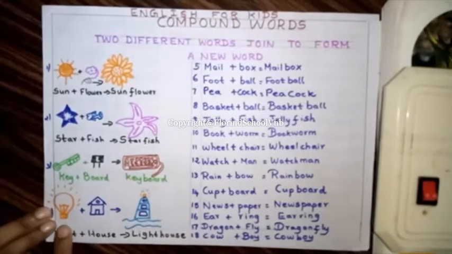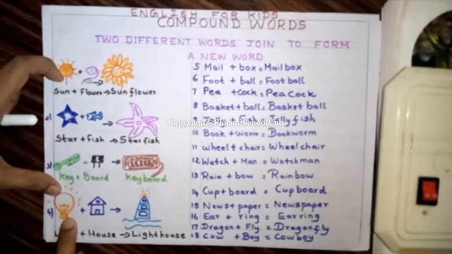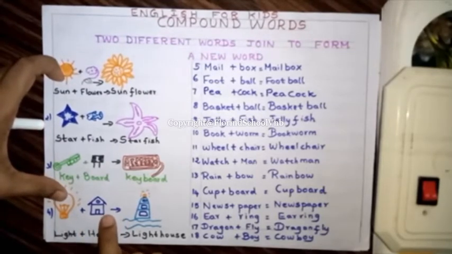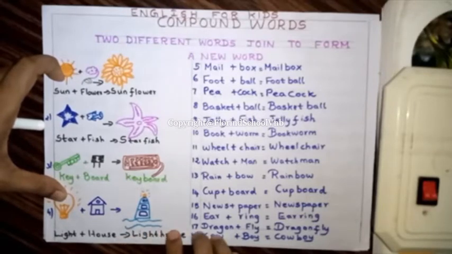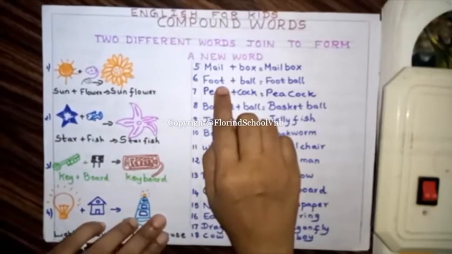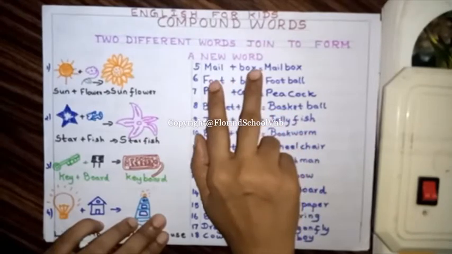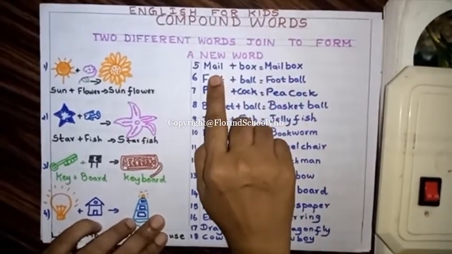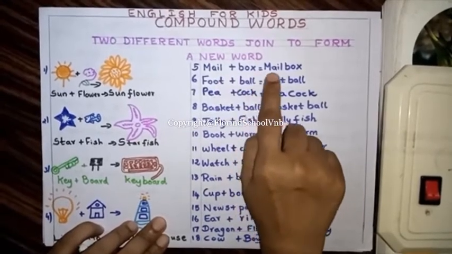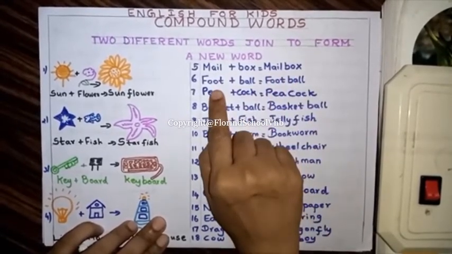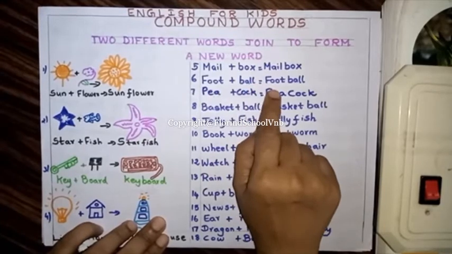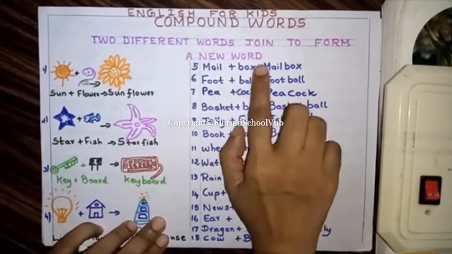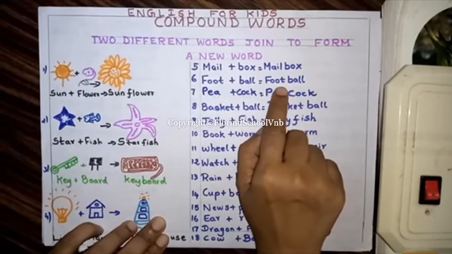Okay, so next, light is a word. House is another word. Light and house together join to form a new word, lighthouse. In the same way, you have different words which join to form new words. Mail and box form mailbox. Foot is a word. Ball is another word. Foot and ball together join to form a new word, football.